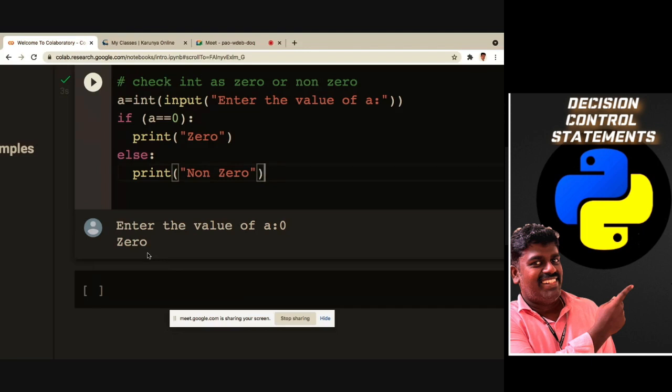Otherwise, I will give you another small example. We can just find out whether the given integer value is positive or negative.